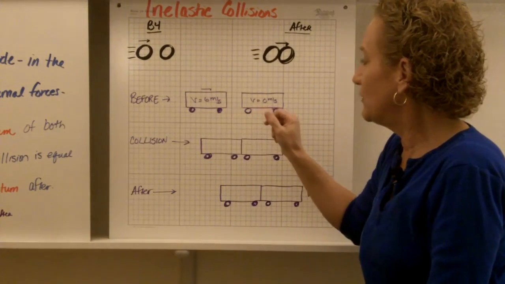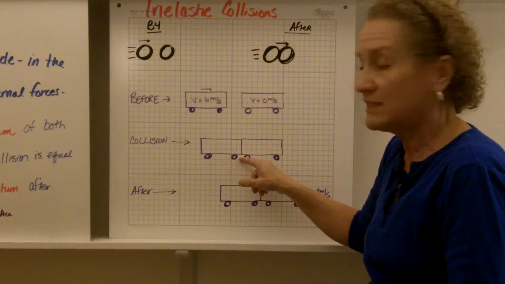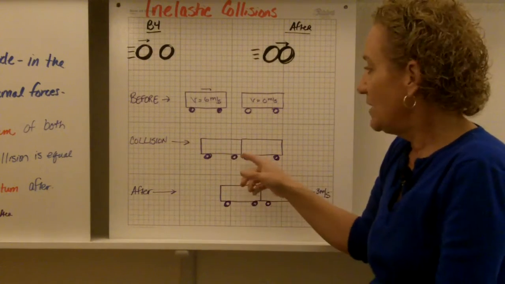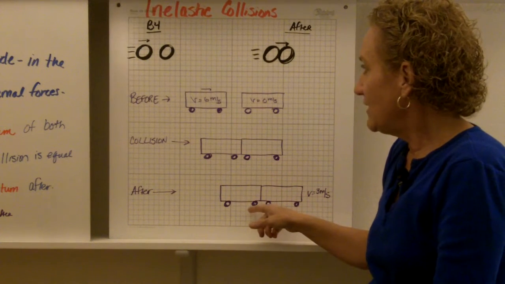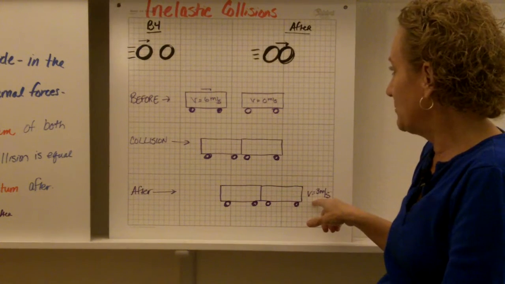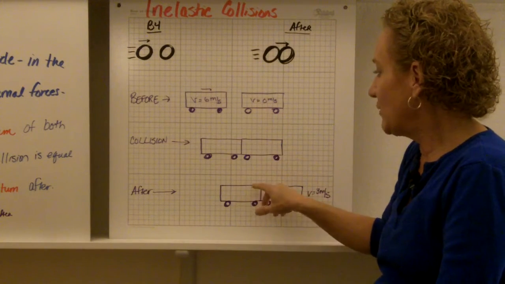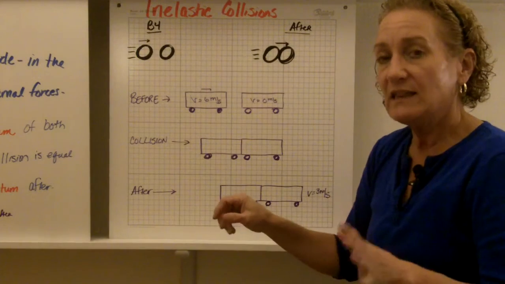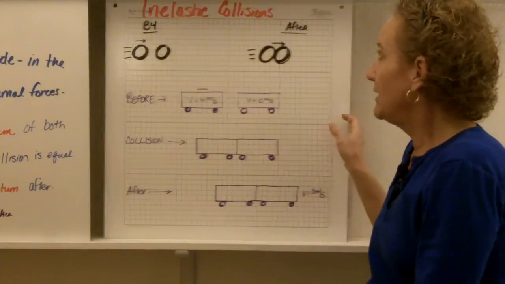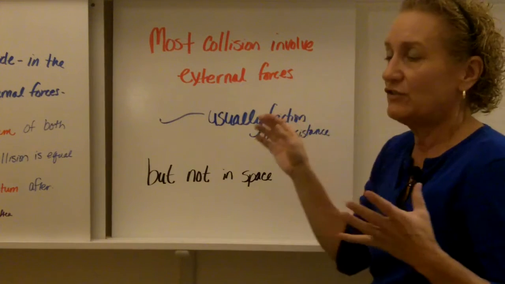The one on the left is moving towards the one on the right. During the collision they simply hit together and they stick together. And they really do that. They have those joints in the middle that hold them together. It's pretty cool to watch. So they're stuck together, and then afterwards they're moving together to the right with a velocity of 3 meters per second. Again, that's only going to be true if this one started out at 0 and if their masses are exactly the same. So elastic collision, they bounce apart. Inelastic collision, they stay together.